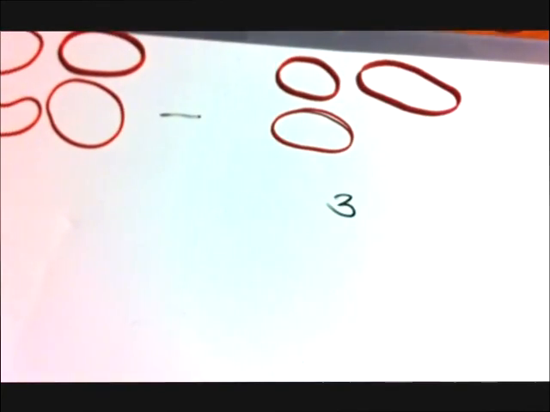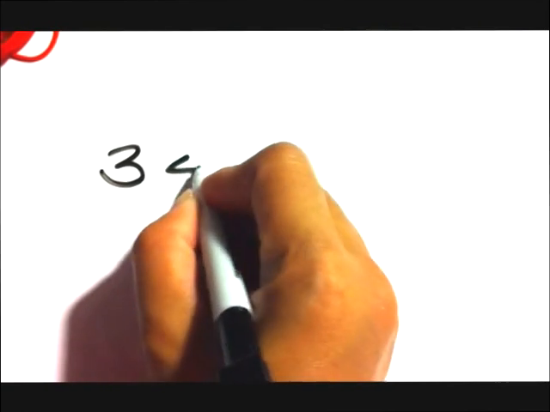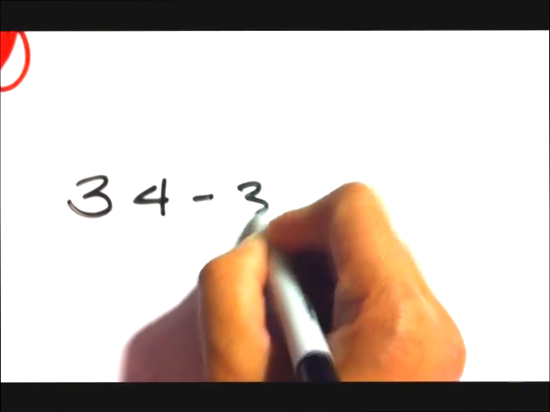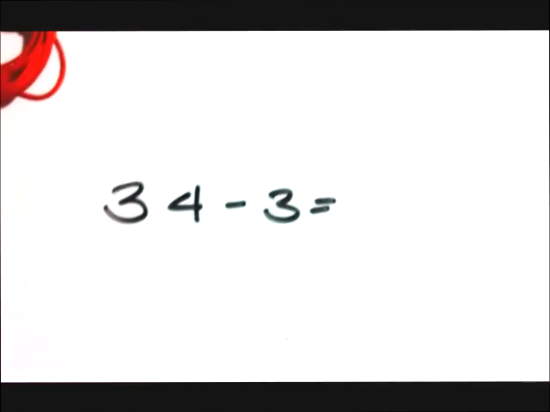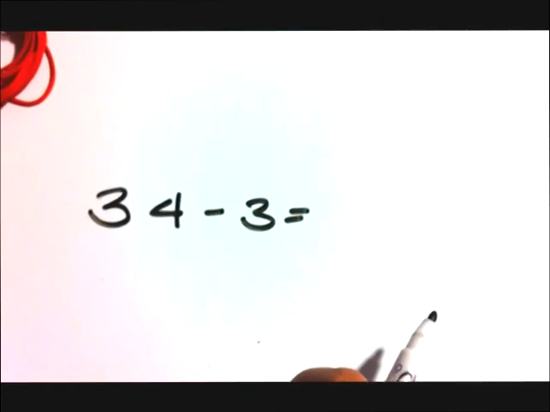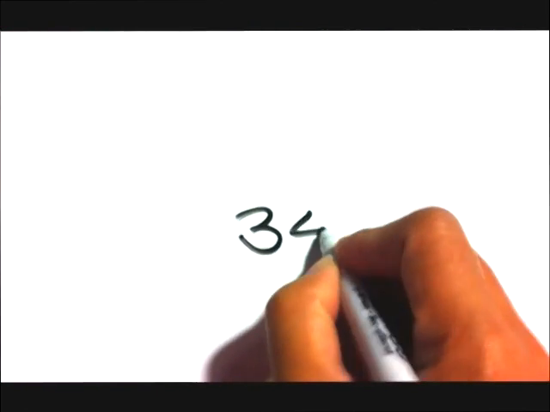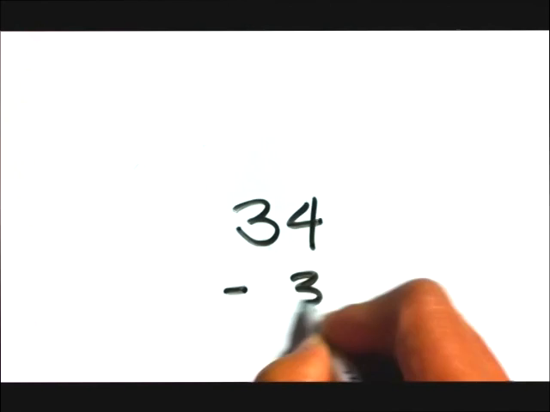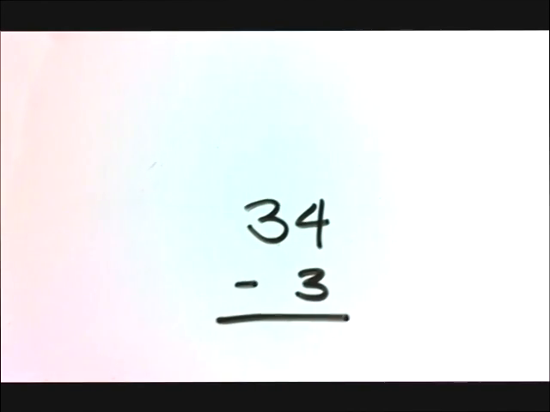Okay, so let's write that. How do we write that? So that's 34 minus 3 equals, you want to find out the answer. This is what you call the horizontal way of writing subtraction. You can also write it in a different way like this: 34 minus 3. So this is the vertical way of writing it.